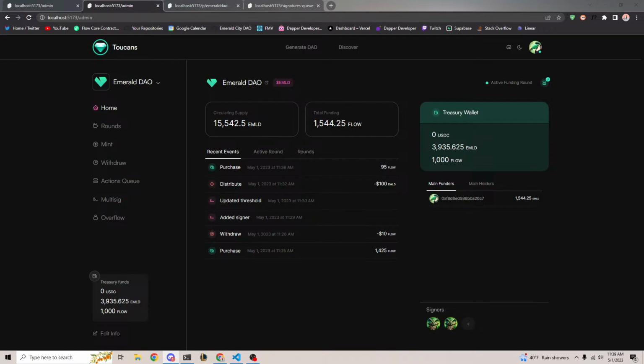So the project is pretty much done. We just need to basically audit the contracts now and make sure there's no remaining bugs. So I would say probably in the next couple weeks.